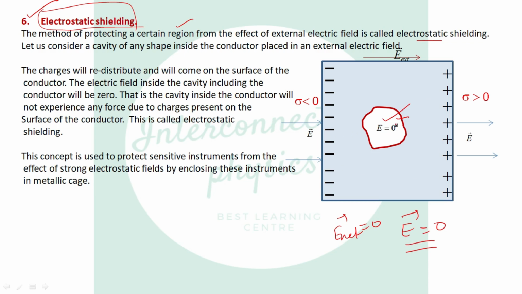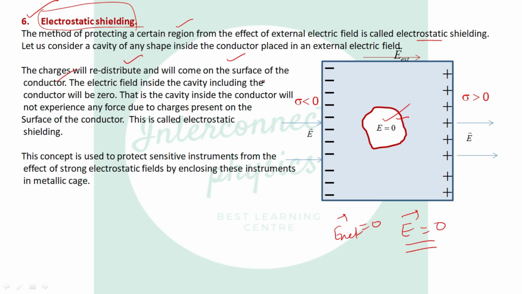And we also know that under the effect of an applied electric field, the charges, electrons and positive charges, lie on the surface of the conductor. So the charges will redistribute and come on the surface of the conductor.